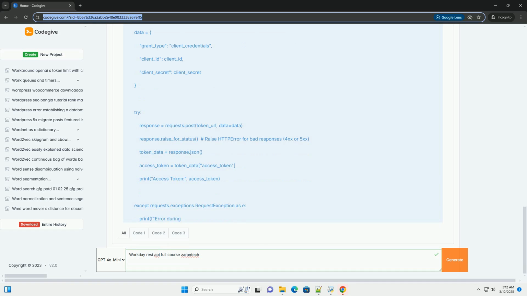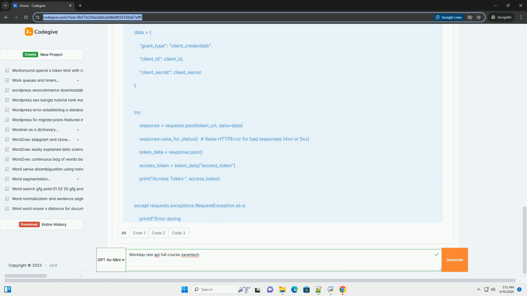Tutorial overview. This tutorial will cover the following areas. 1. Introduction to Workday REST API. What is the Workday REST API? Why use the REST API? Key concepts and terminology. 2. Setting up your development environment. Getting a Workday tenant, sandbox/development instance. Creating an integration system user, ISU. Obtaining API credentials.